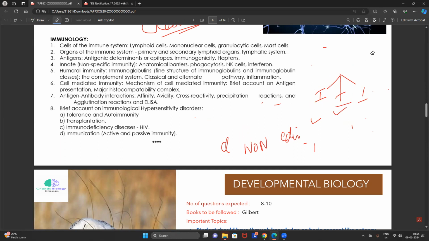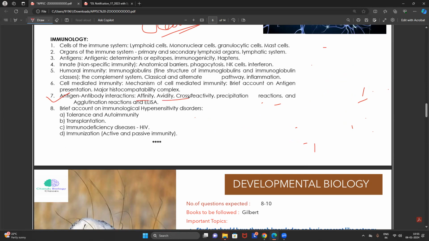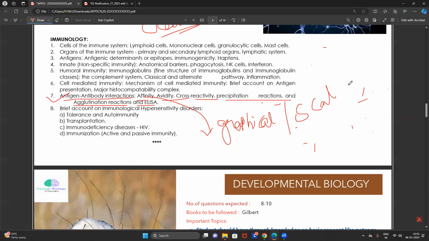Right. Now, very, very important: they specially mentioned in your syllabus antigen antibody interactions. Affinity, avidity, cross reactivity, precipitation reaction, agglutination reactions, and ELISA. Friends, from this antigen antibody reaction, there is a possibility that you can expect graphical questions. Exclusively, you will get a question from the Scatchard equation, which is graphical. There is a possibility that you can even get an experimental based question also. You should read that very clearly.